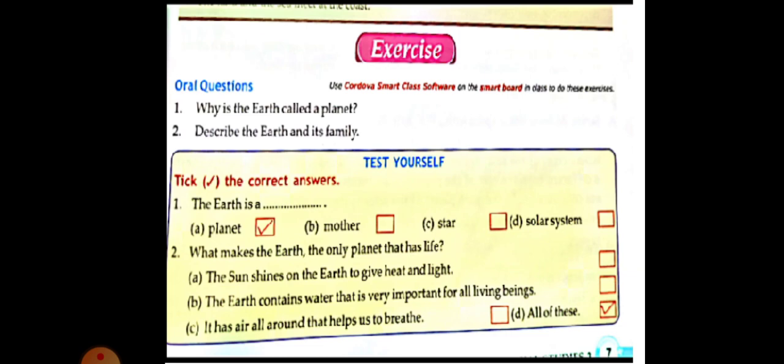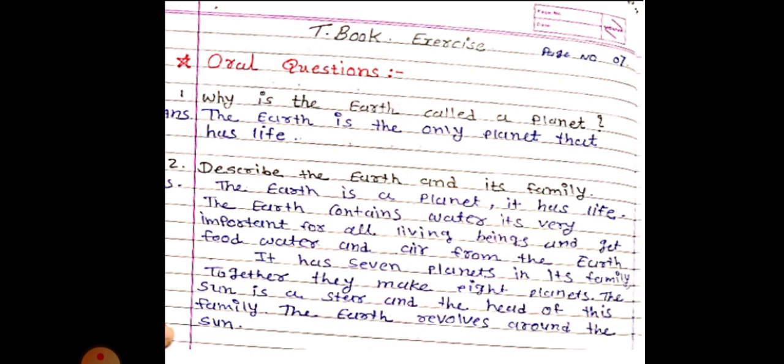Oral questions, there are 2 questions here. Number 1. Why is the earth called a planet? And second question, describe the earth and its family. Now I will show you the answers too. See, the earth is the only planet that has life. Why is the earth called a planet? Because the earth is the only planet that has life.